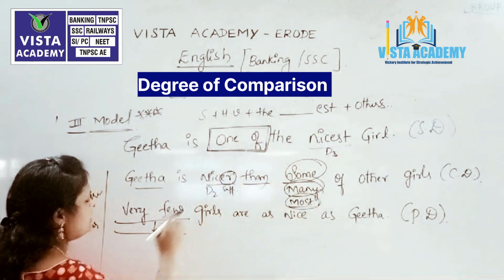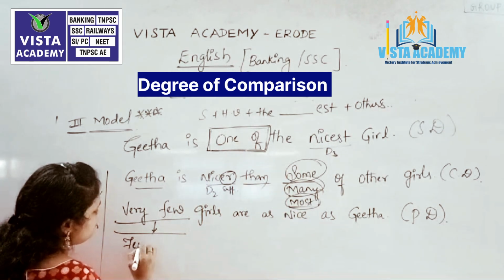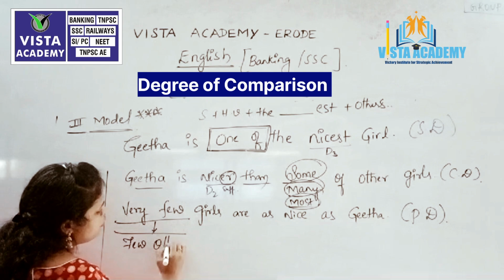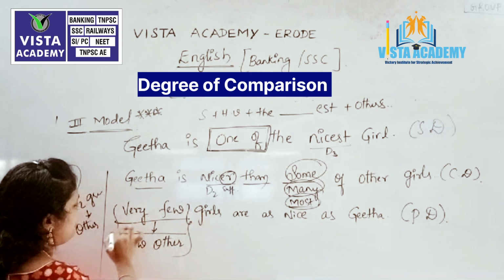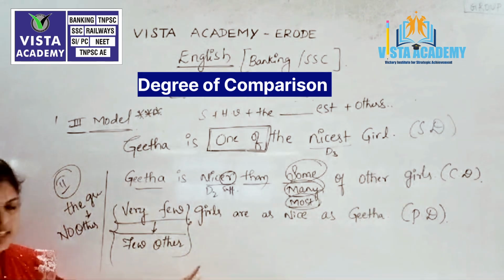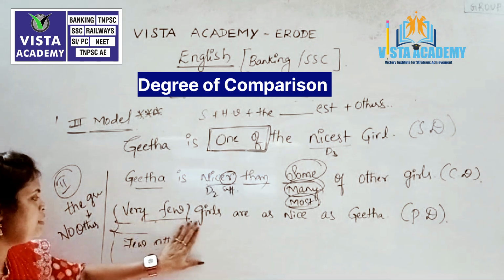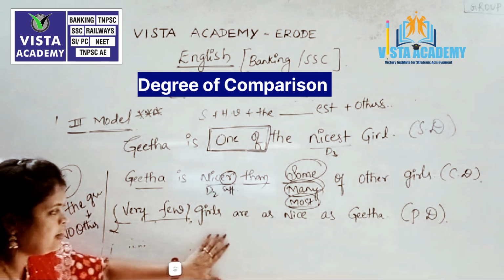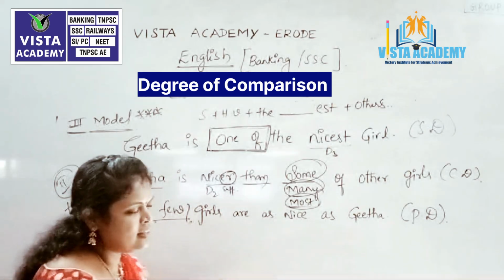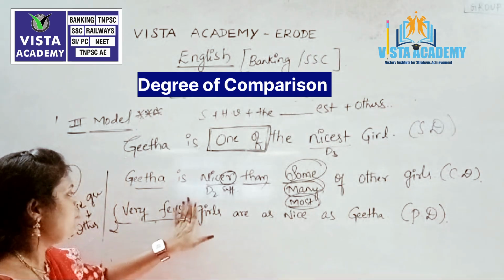Always remember this is the condition. If "one of the" is there, compulsorily you have to remember "very few" or "few other." These two are manageable in this particular positive degree. So what is my sentence here? "Very few girls are as nice as Geeta." So what I am saying is, very few girls.